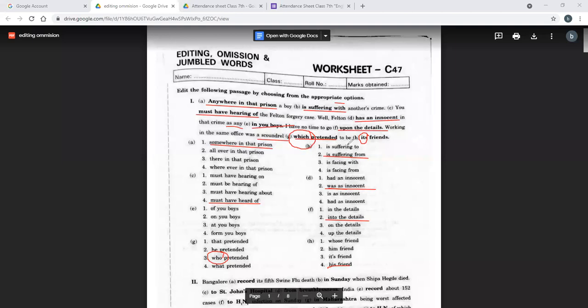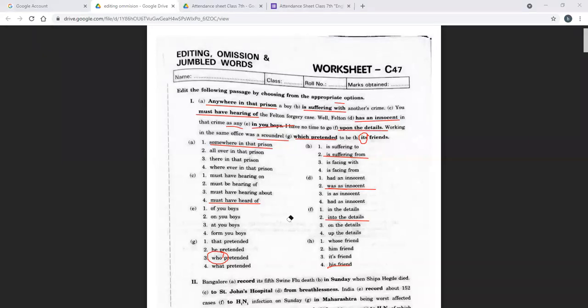Same goes for omission. जब आप वो देखेंगे तो यही चीजों को ध्यान में रख के आप उसको पूरा रीड करेंगे. अब ये करने के बाद में once you are done reading with this, what you're going to do is that you're going to read the whole paragraph with the correct answers, just to make sure that whatever choices you have made, that is correct or not. So once you're done with this, then we are going to read it.